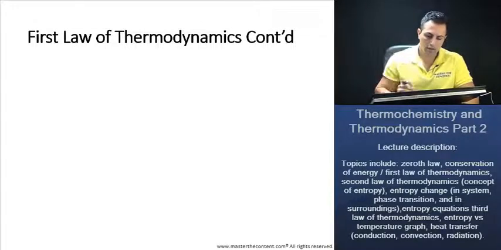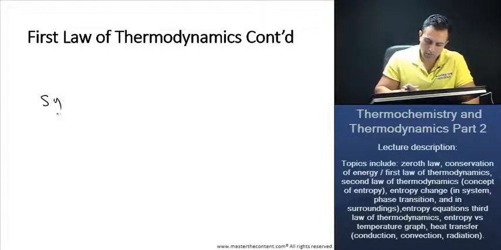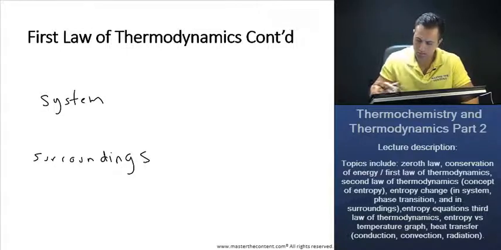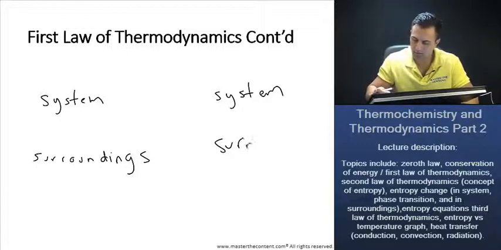Okay, great. So say we have our system here, and we'll just put some surroundings down here. Actually, let me just write system here one more time, so that'll make sense in just a second. And we have surroundings here.